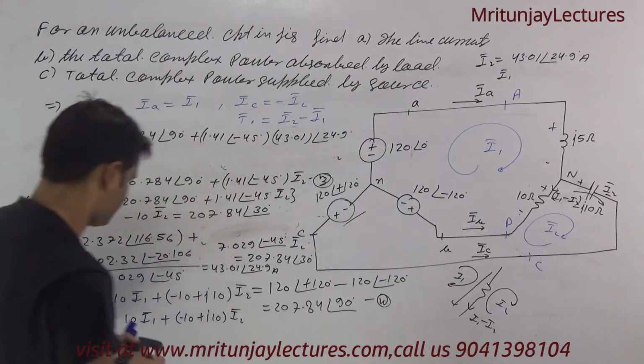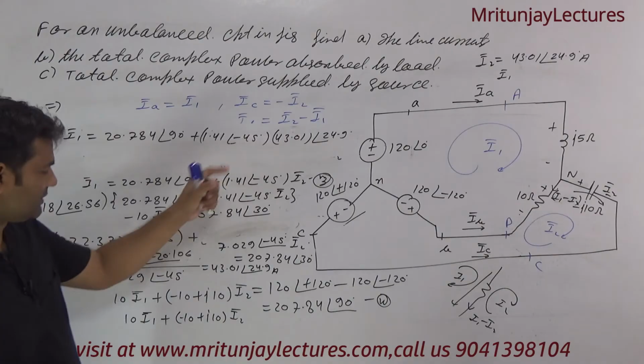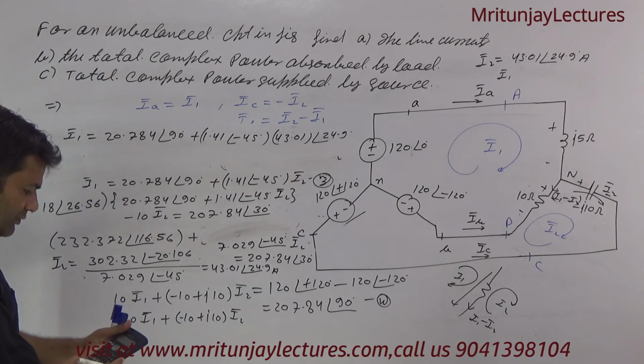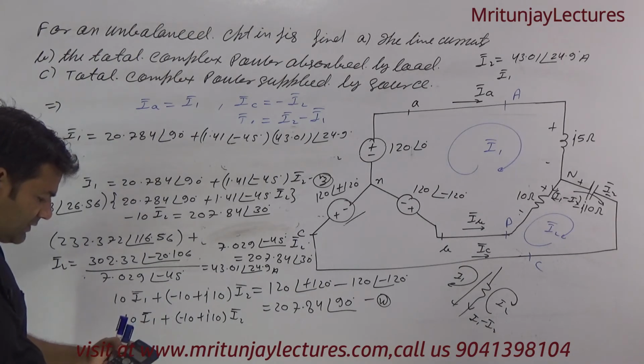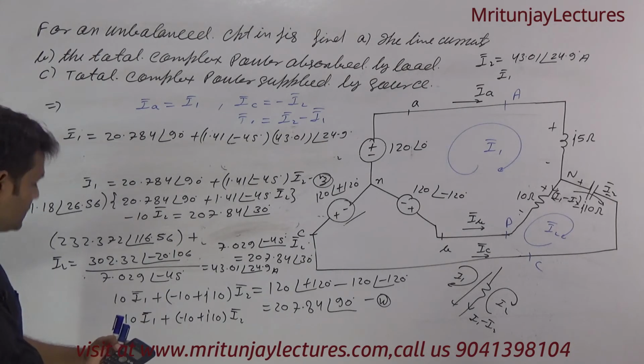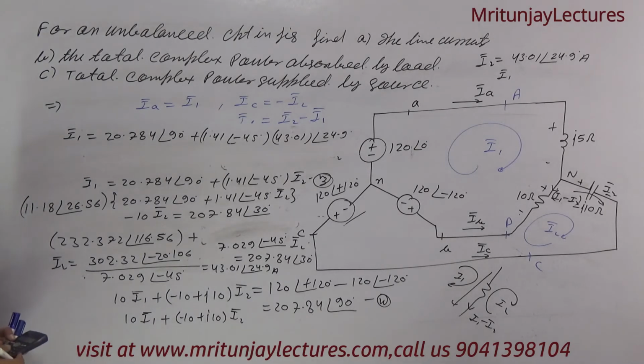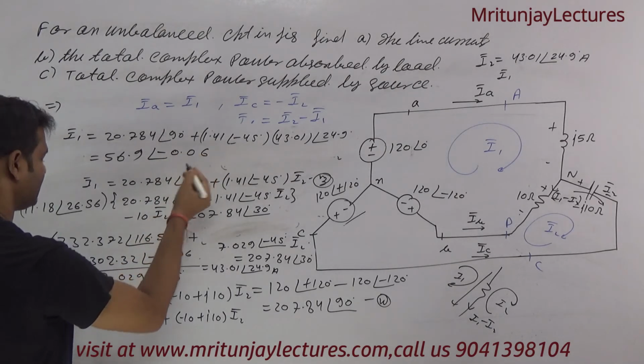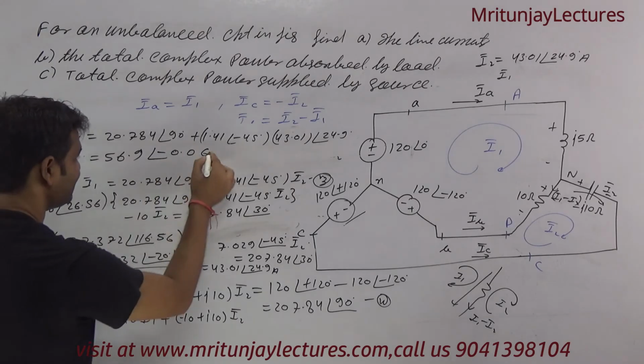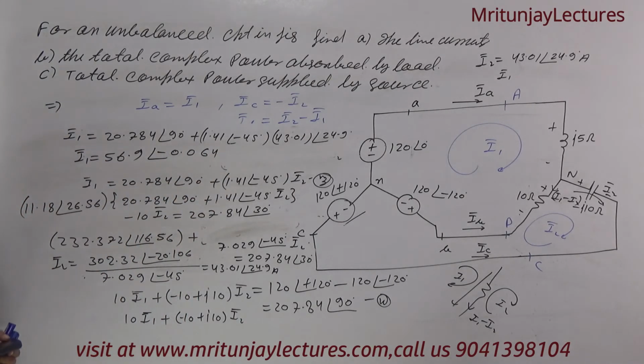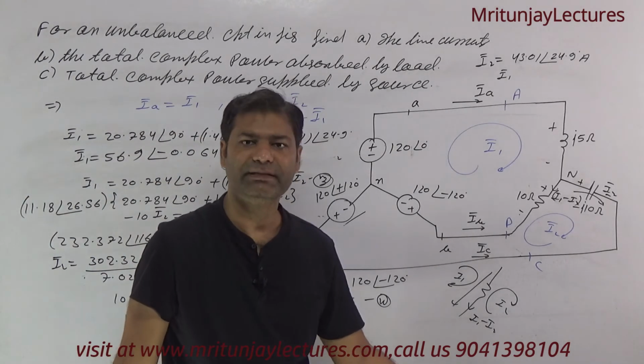So we got the multiplication of 1.41 at the angle minus 45, this one plus this one plus 20.784 at the angle 90 degrees, and finally we got 56.9 at the angle minus 0.064, I1.